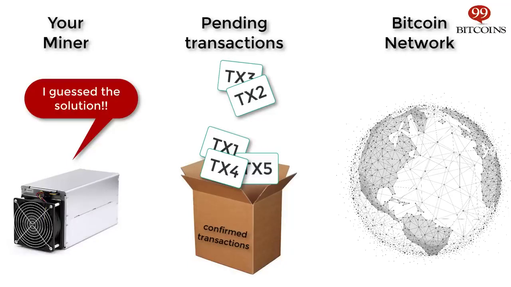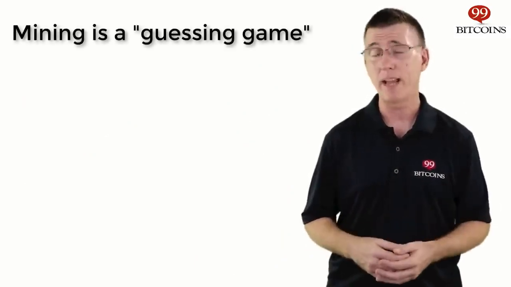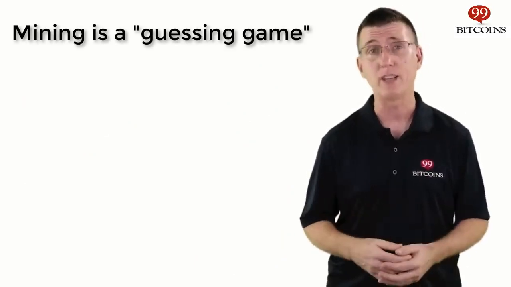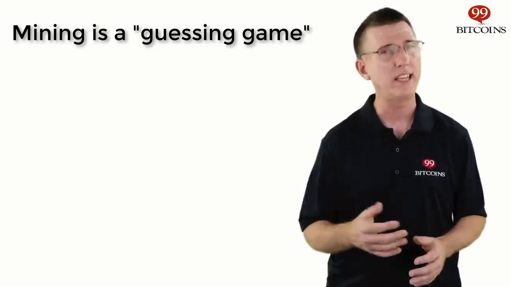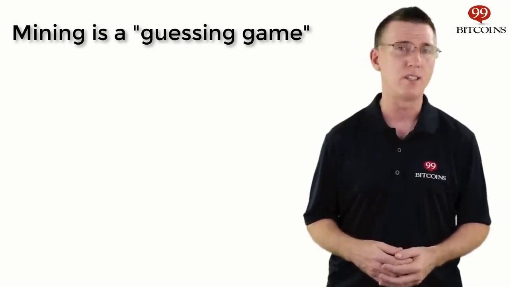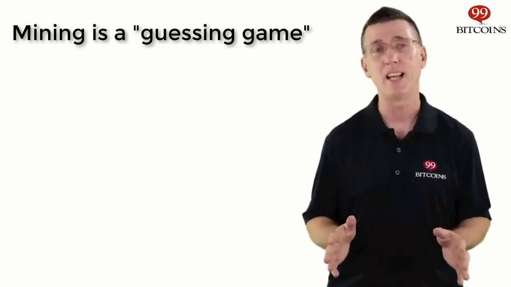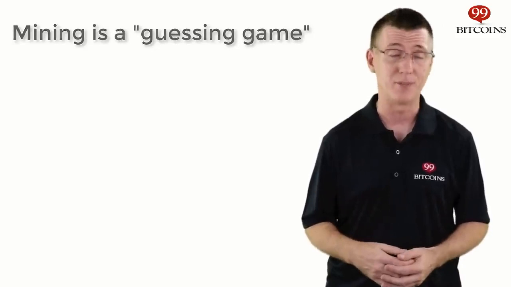The block you've created, along with your solution, is sent to the whole network so that other computers can validate it. Each computer that validates your solution updates its copy of the Bitcoin transaction ledger with the transactions that you chose to include in the next block. As you can imagine, since mining is based on a form of guessing for each block, a different miner will guess the number and be granted the right to update the blockchain. Of course, the miners with more computing power will succeed more often, but due to the laws of statistical probability, it is highly unlikely that the same miner will do so every time.